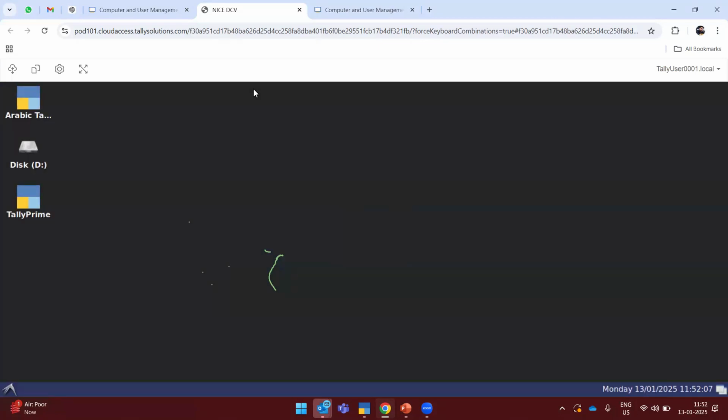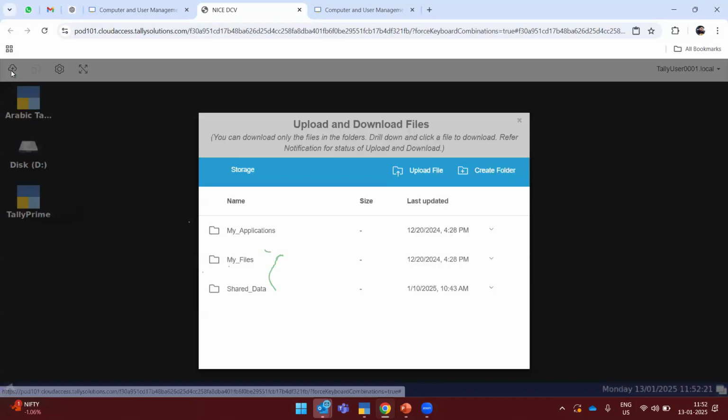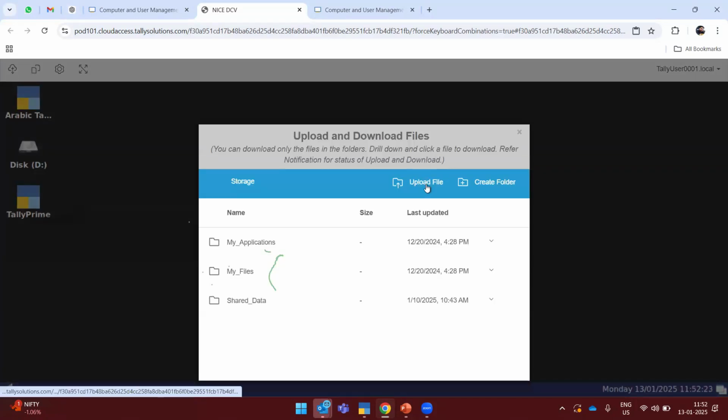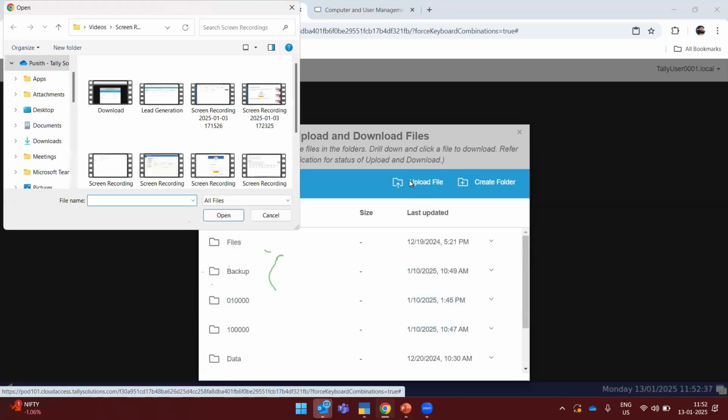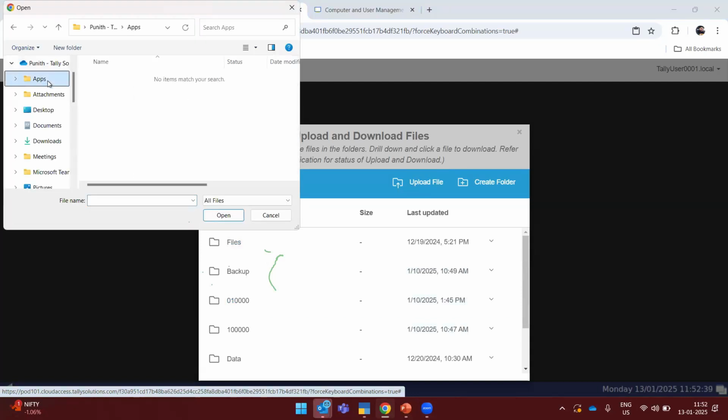So this is the page where this particular application has already been installed. If a new user wants to upload their data, you can see here there is an option we have given as storage. If I click here, there is an upload file option. My application has a default folder, my files, share data. If I want to upload any files here, I have to click on upload file, and this will take you to the local drive.